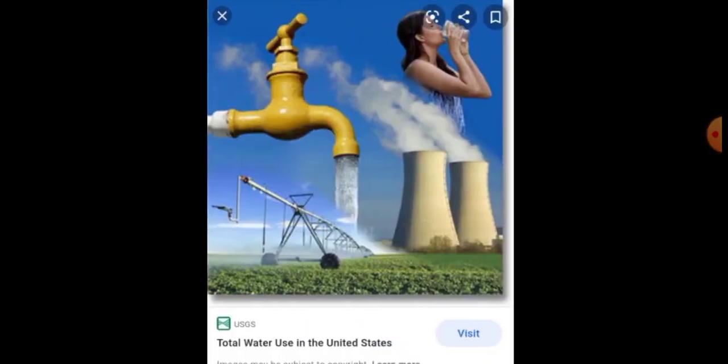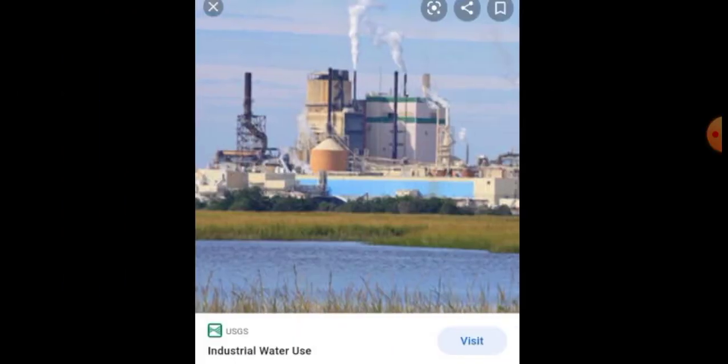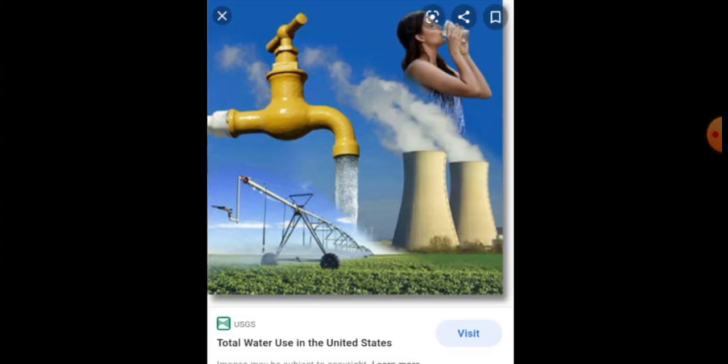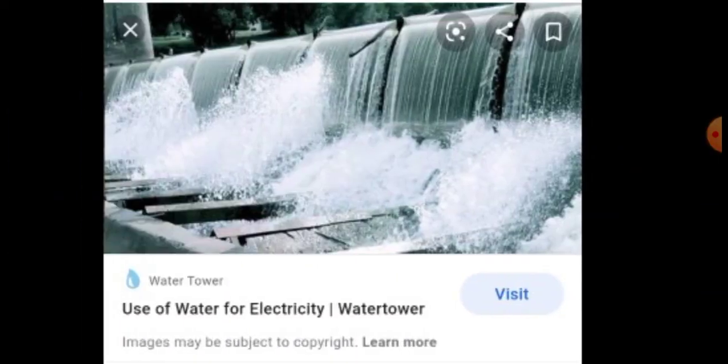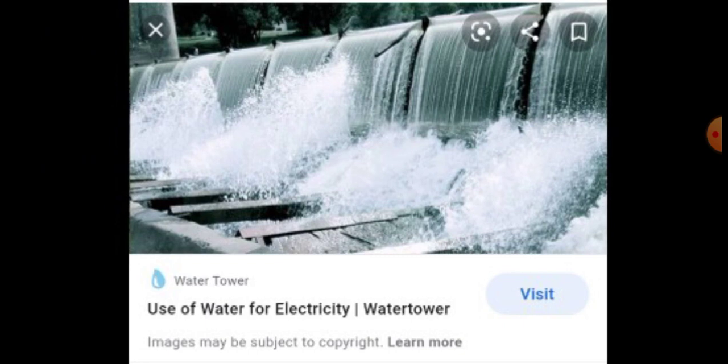First, we learned about water, one of the most important natural resources. It is used for drinking, for industrial work, and for the production of electricity. What are the things we are using? Drinking water, production in industrial areas, electricity, and also some domestic purposes.